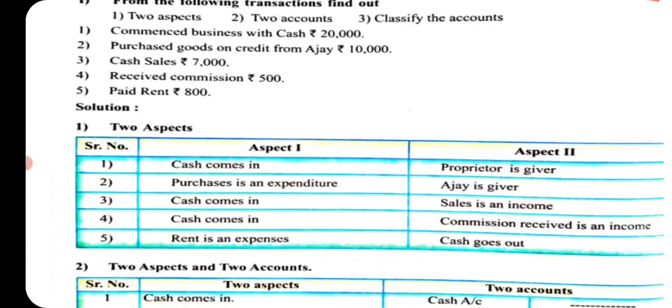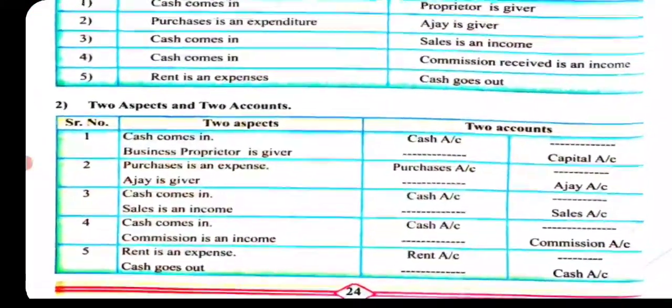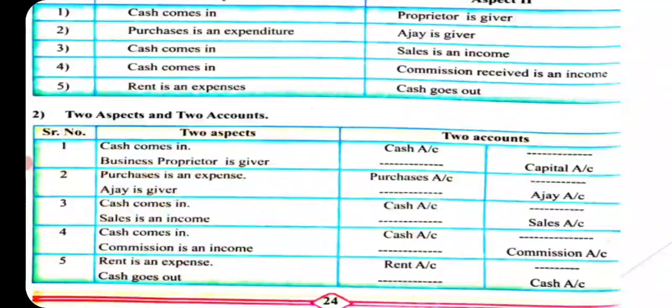That is given by Ajay. Ajay is the giver. So there are two aspects. Purchase is an expense, so debit the expense. Account is purchase account. And second, the amount is credited to Ajay. Ajay is the giver, Ajay account is credited.